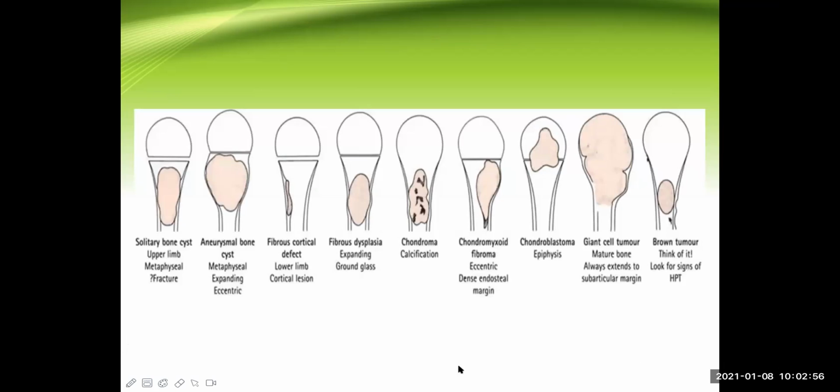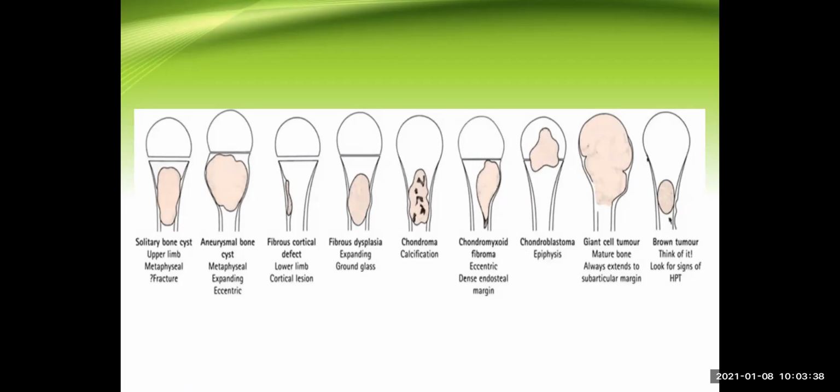Now, before I move further, this slide is showing us the differential diagnosis of that particular affected area. See this? This is a solitary bone cyst which may occur at the same site. This is an aneurysmal bone cyst. Fibrous dysplasia. There is a chondroma, which is a type of tumor that develops from the cartilage. This is chondromyxoid fibroma, another type of tumor. Now this is chondroblastoma, which is going towards the epiphysis. There is a giant cell tumor, that's what we are talking about right now, and there is a brown tumor.